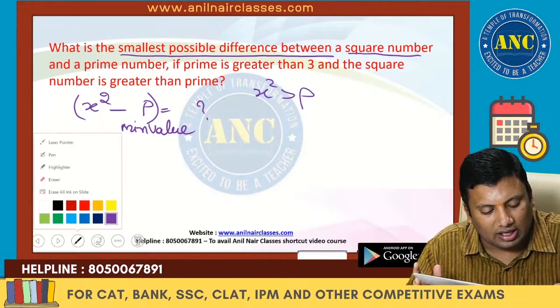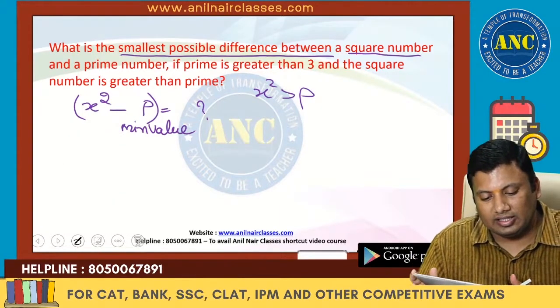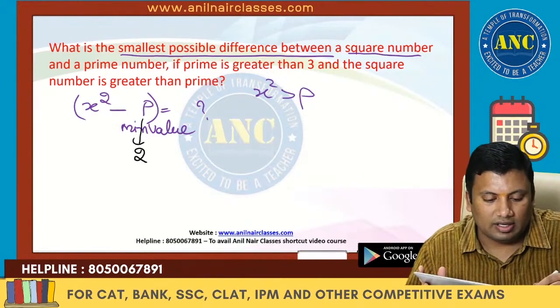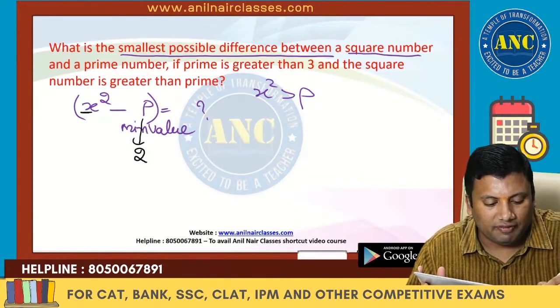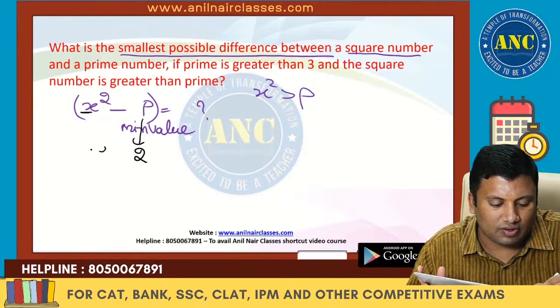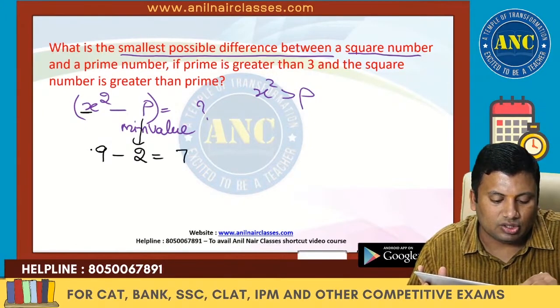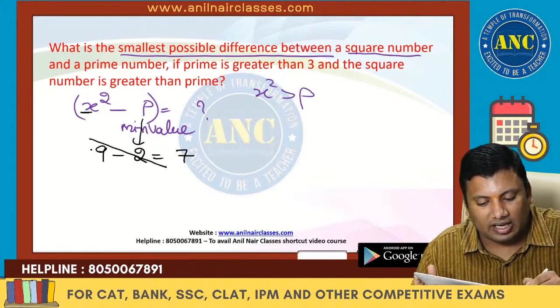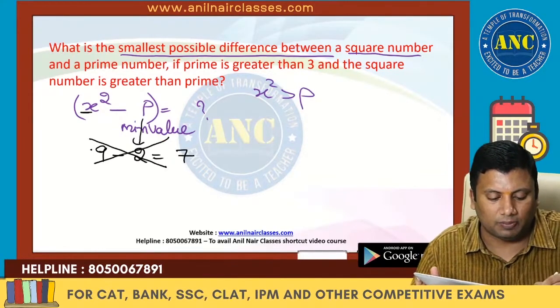Now suppose x square is greater than p. Suppose p is 2. If I take x as 3, 3 square is 9. 9 minus 2 is 7. Prime number is greater than 3, so this case is not possible.